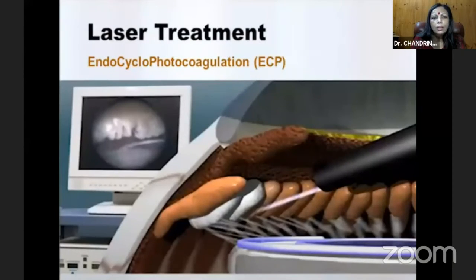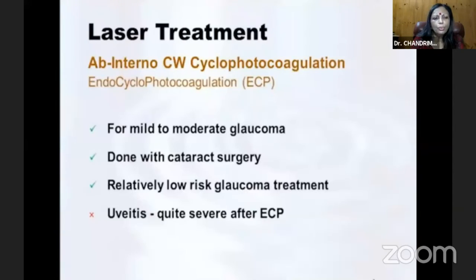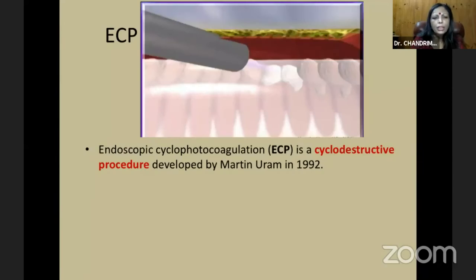And laser treatment with endocyclophotocoagulation, that's the ECP, that's how it's done, that you can see those ciliary processes getting white as you proceed with the procedure. And ab interno cyclophotocoagulation, that's endocyclophotocoagulation for mild to moderate glaucoma, done with cataract surgery, relatively low risk glaucoma treatment, and it's not done in uveitis.